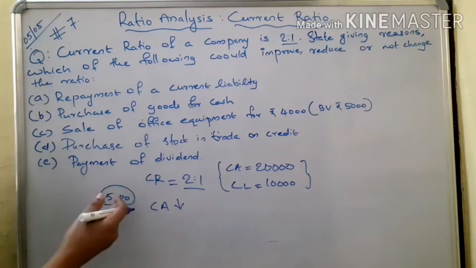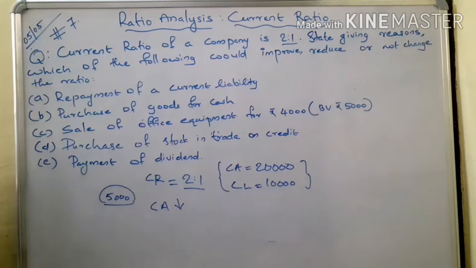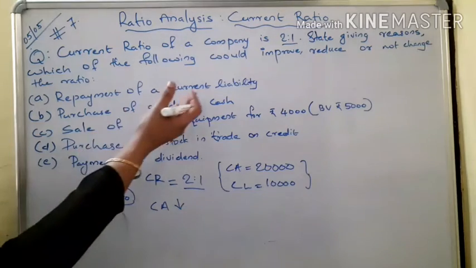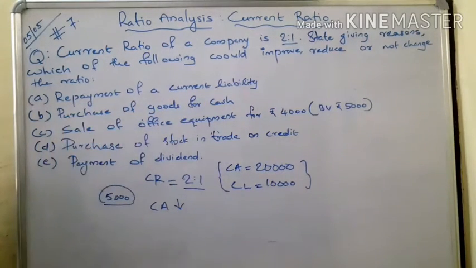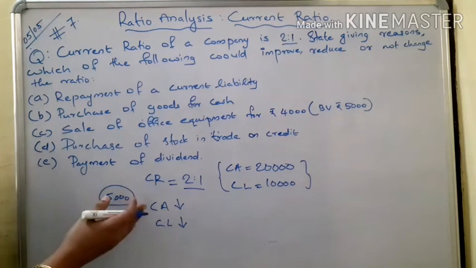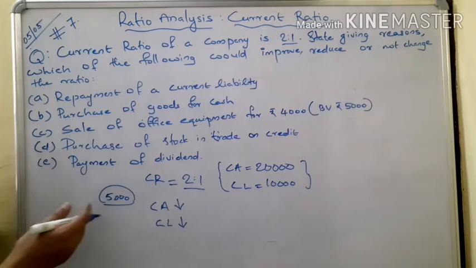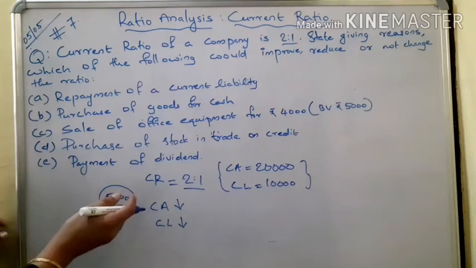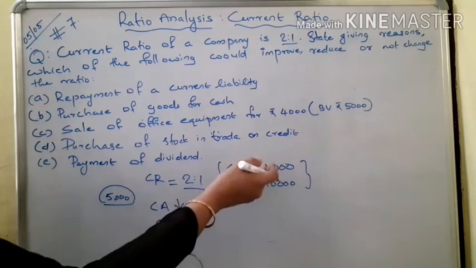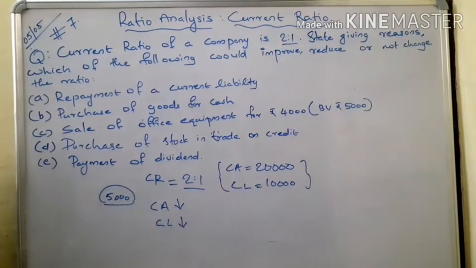And liability paid off means current liabilities also decrease. So both current assets and current liabilities are decreasing.